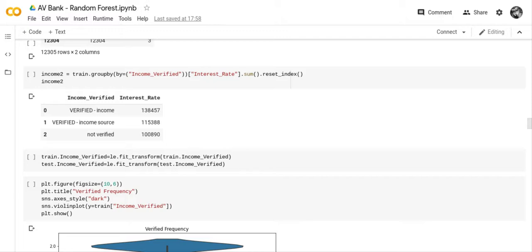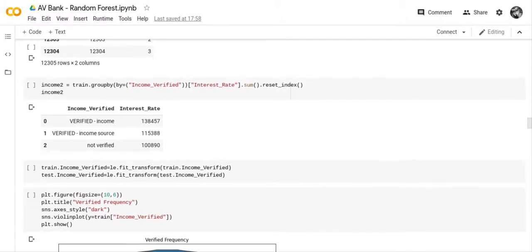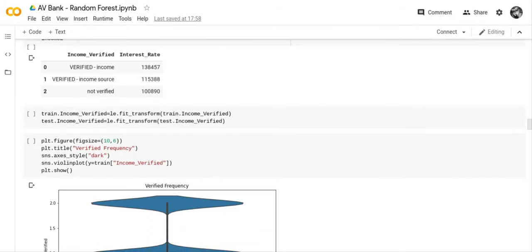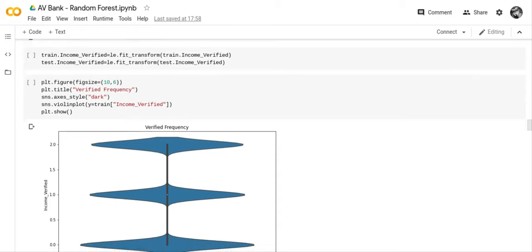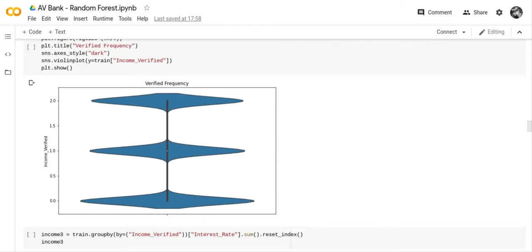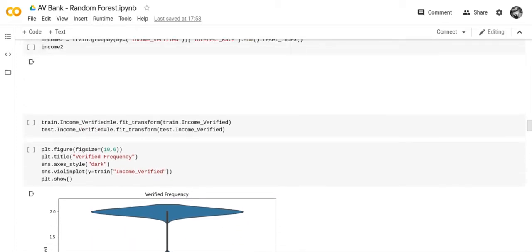So now we're going to check to see if the income has been verified. There are 3 categories: the income was verified, the income source was verified, and not verified. And that's a string or an object. So we put that in a label encoder, and we have a violin chart so you can see how everything fits in.